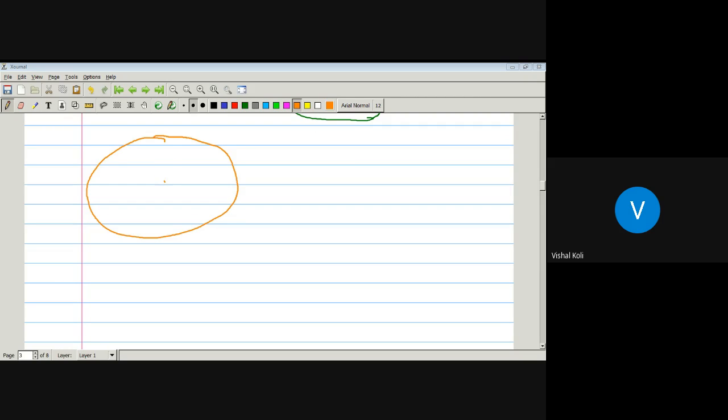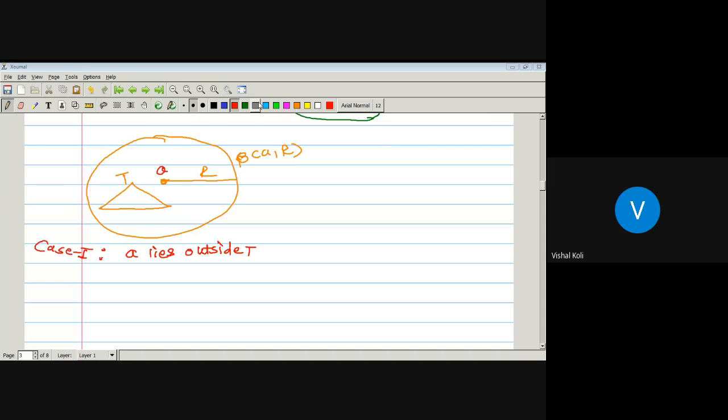Suppose this will be our open ball about A of radius R, and this will be a triangle T, and this will be a point E. So the first possibility, that is case 1, is nothing but the point A lies outside T.